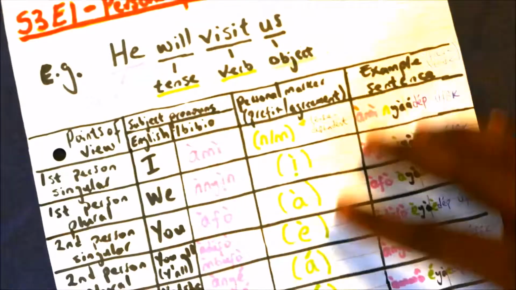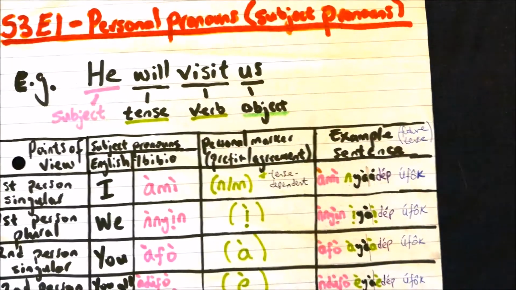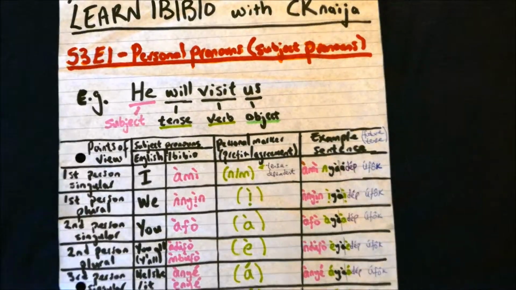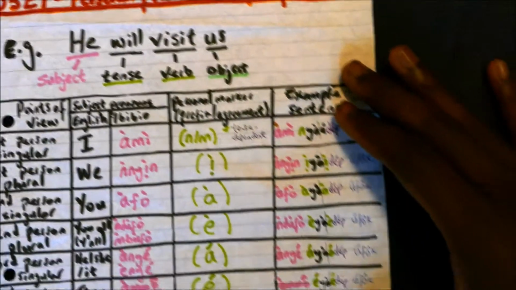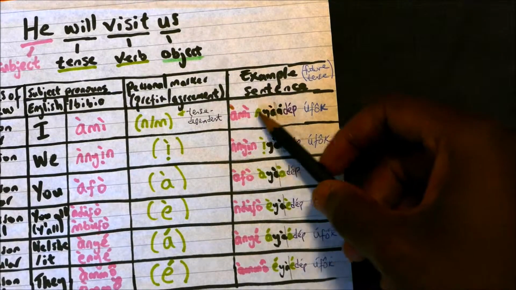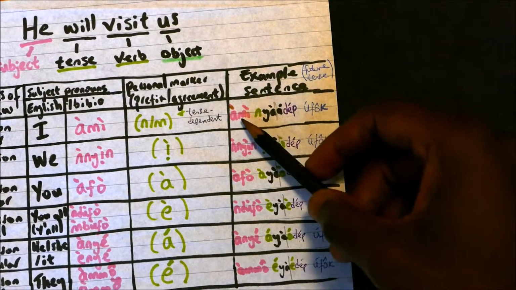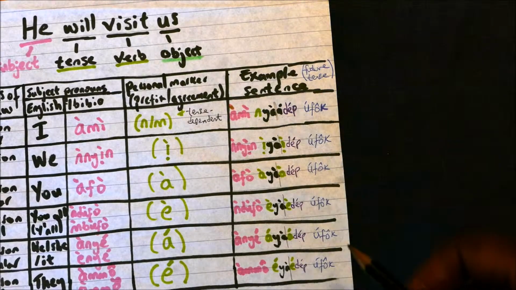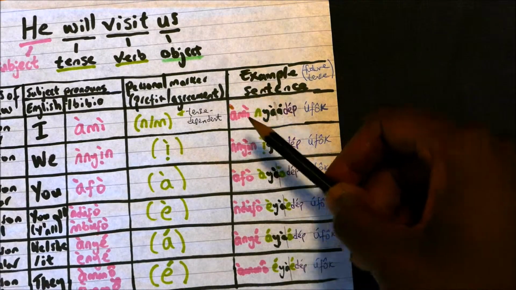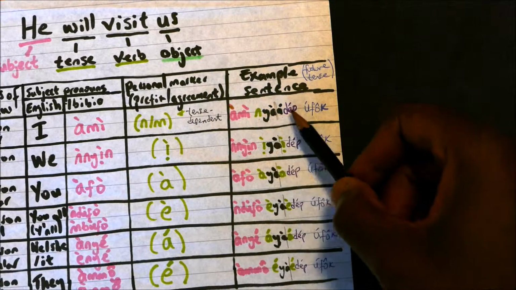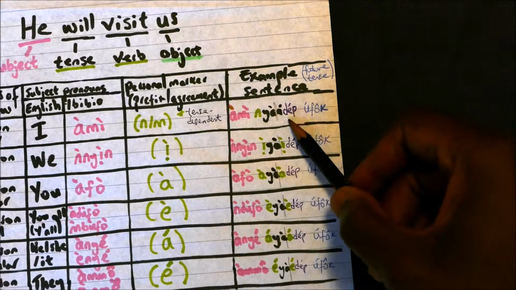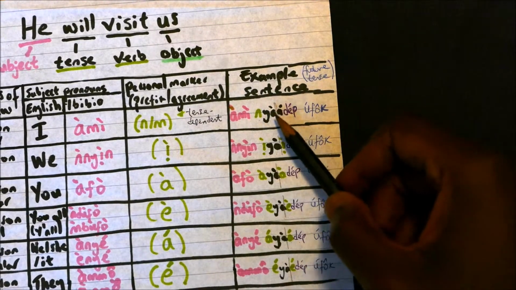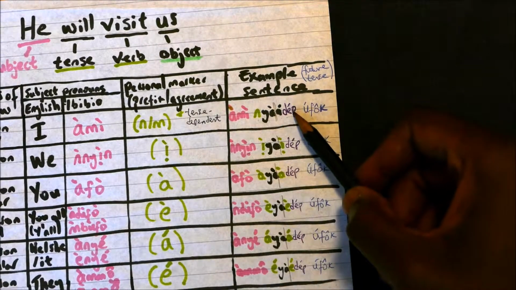Let's have a couple of corrections from the previous episodes. In Series 3 Episode 1, we learned about subject pronouns. We learned these words: "Ami nya de ufok," I will buy a house. But in actual fact, the word for will and the word for buy are not one compound word, they're two separate words.